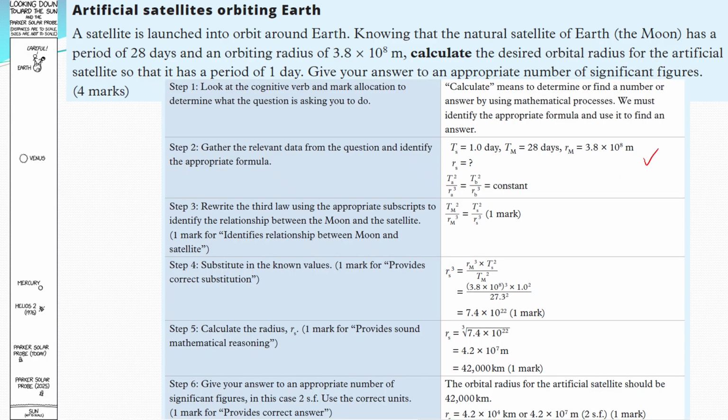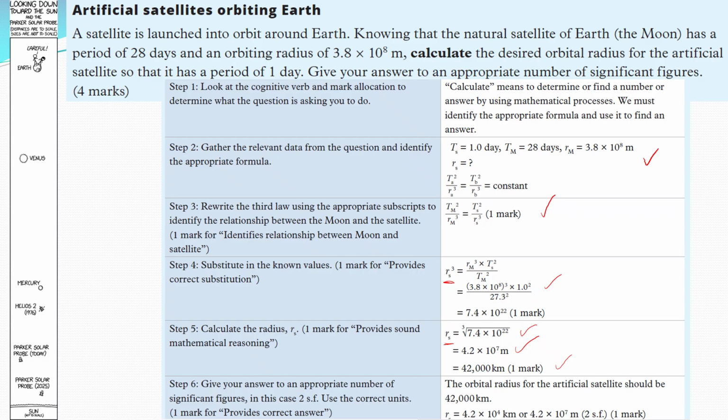So here's all my unknowns. I'm saying that the T squared over R cubed for the moon has got to equal that of the satellite. That's the M and the S there. Rearrange, because I want to know how far away the satellite's got to be. Put our numbers in. That's our mathematical reasoning there. And we get this here, but we've got to work out our R cubed, so we've got to take the cube root of that one. See how we've just got R, the radius of the satellite now. How far away is the satellite? It is 4.2 by 10 to the 7 meters or 42,000 kilometers. So the orbital radius of this satellite's got to be 42,000 kilometers.